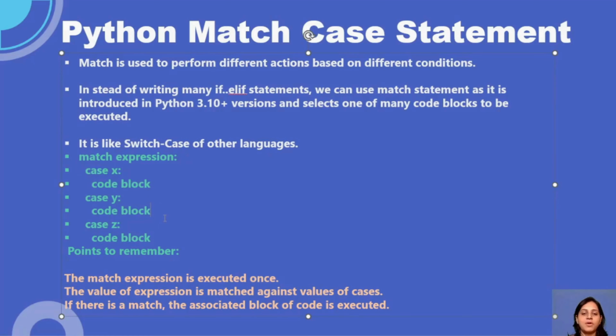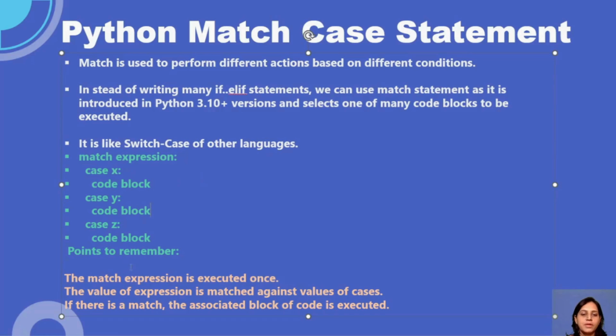I'll cover all the examples again in the code part. The match expression is executed only once, guys. First, it will check the first instance. The interpreter will take that choice or understand that expression. It will execute only once. It will not execute more than one time because it is just going to check once, not more.